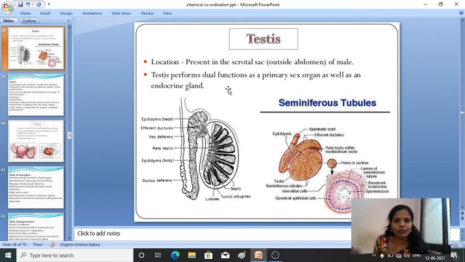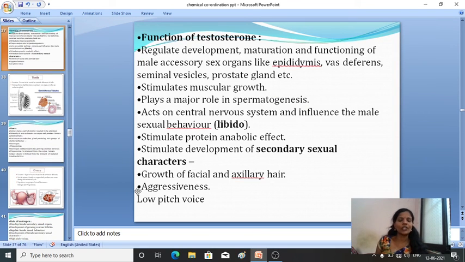The testis performs a dual function, as a primary sex organ as well as an endocrine gland. The seminiferous tubules are the structural and functional unit of the testis. So what is the function of testosterone?